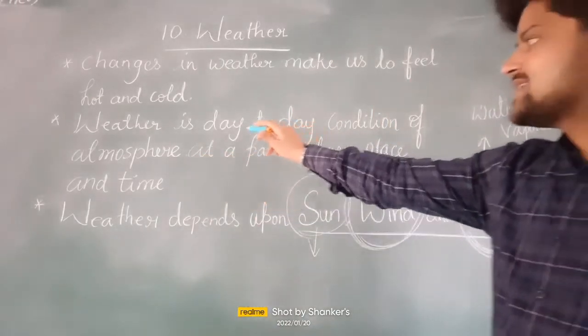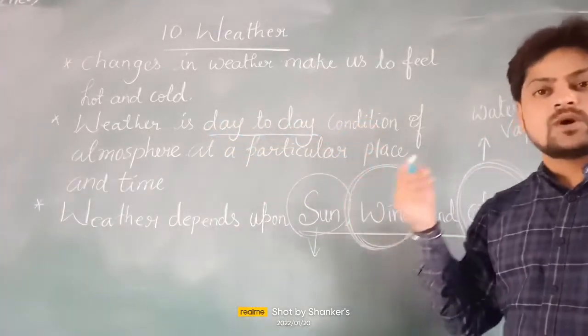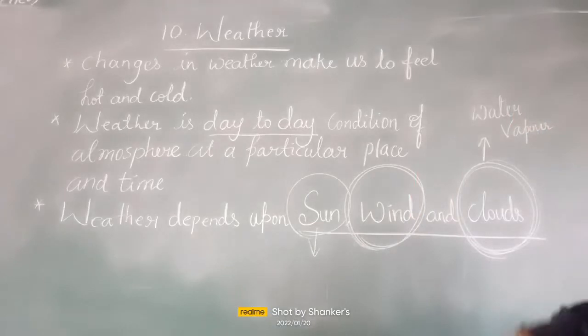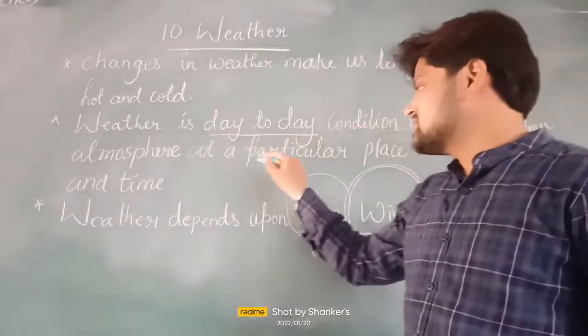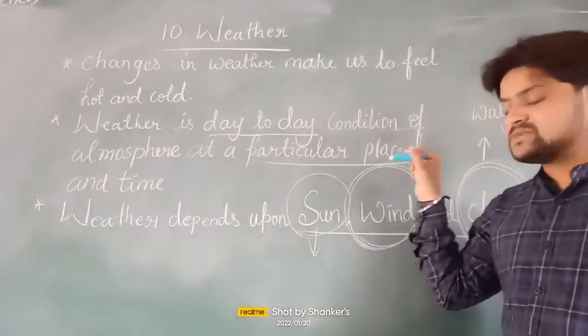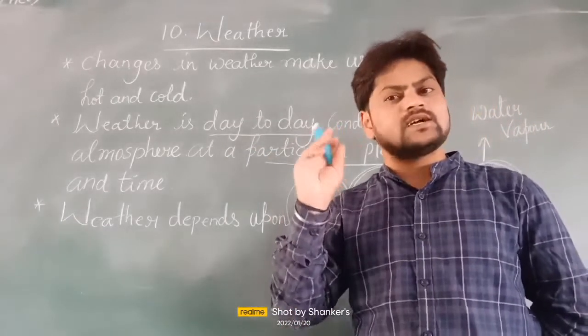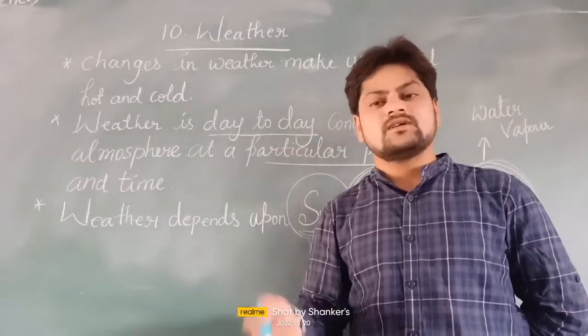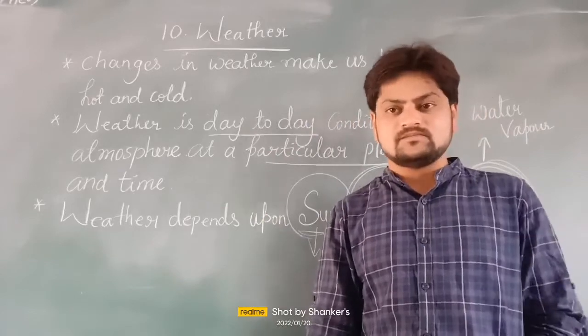It is a day-to-day condition. Today it is different, tomorrow it will be different, day after tomorrow it will be quite different. Condition of the atmosphere at a particular place means we are speaking only about that particular place. When I am speaking about Current Code, tomorrow it may rain. It is only about Current Code, not about Thunder. It may rain or it may not.